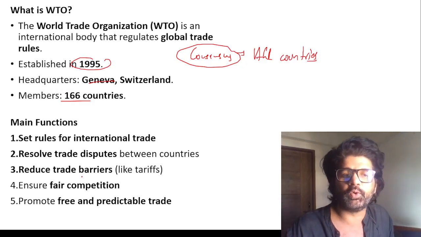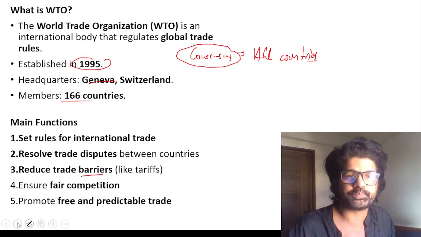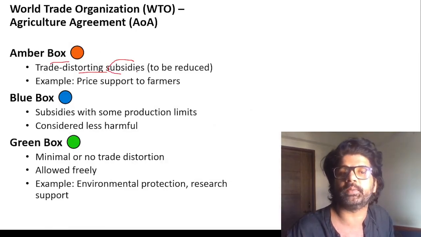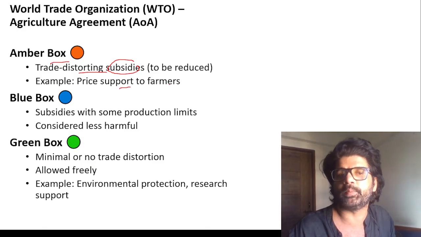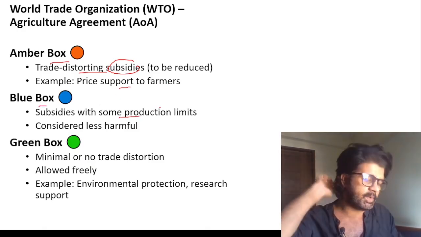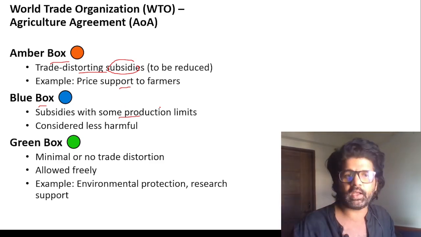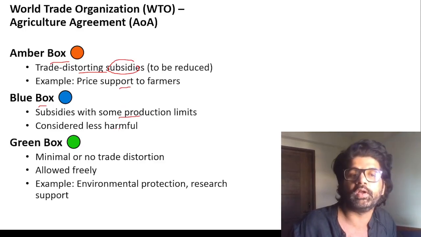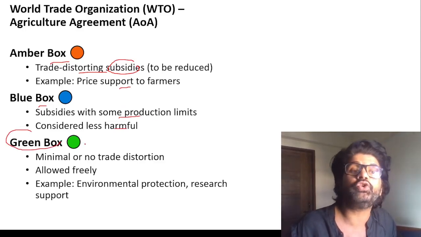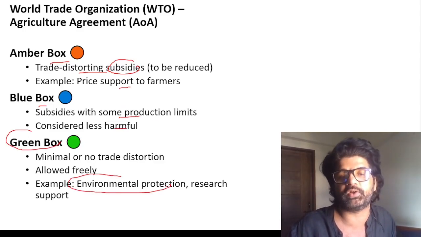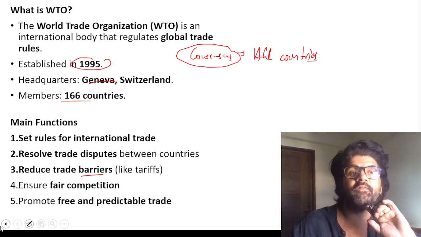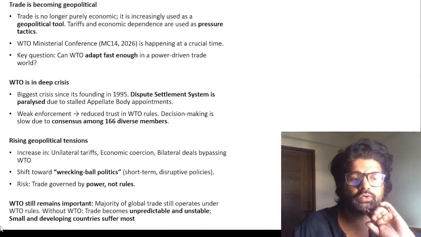The WTO's role is to resolve trade disputes and reduce trade barriers. In the Agreement on Agriculture, the amber box covers trade-distorting subsidies, which have to be reduced, such as price support to farmers. The blue box covers subsidies with some production limits, where you get subsidies up to a certain production, and then the subsidy reduces or is gone. It's less harmful. The green box covers subsidies that should be provided because they lead to environmental protection and research support. Remember these terms: amber box, blue box, green box. They are really important. Now let's come back to the article.